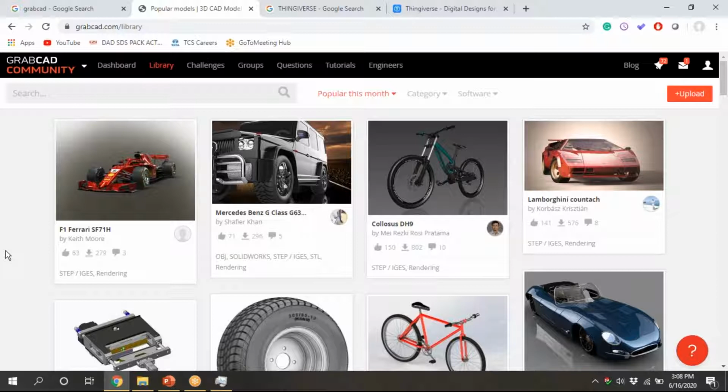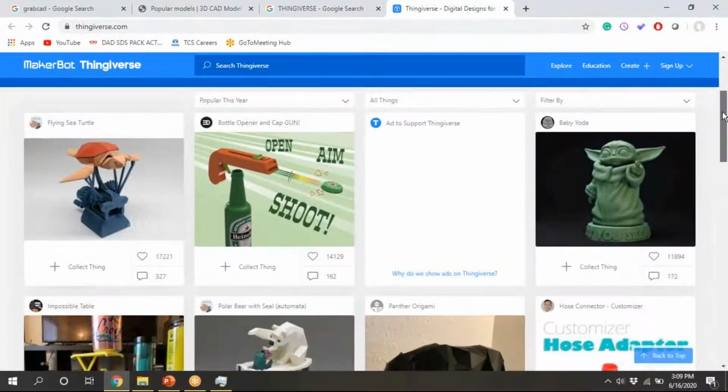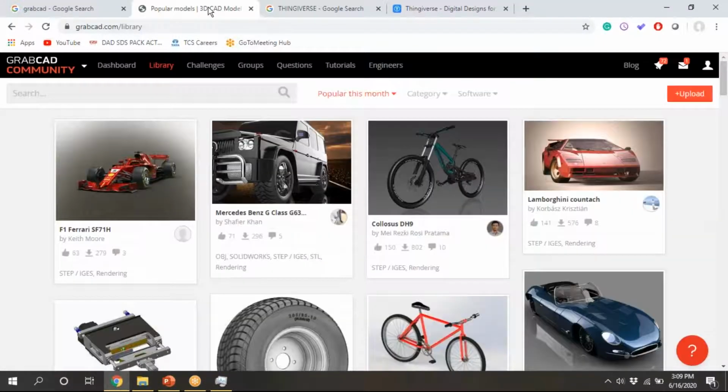In foreign countries, people also have 3D printers in their houses. They may not be aware of design and all those things. For those people, they don't need to design. They can simply go to Thingiverse and download things like these parts. The toys are also there, I will show you.